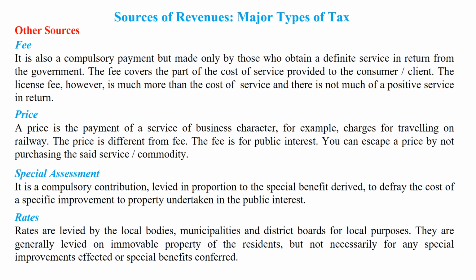What is price? A price is the payment of a service of business character. For example, charges for traveling on railway. The price is different from fee. The fee is for public interest. You can escape a price by not purchasing the said service or commodity.